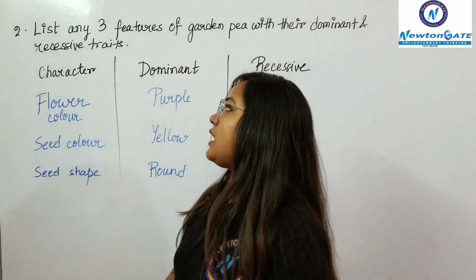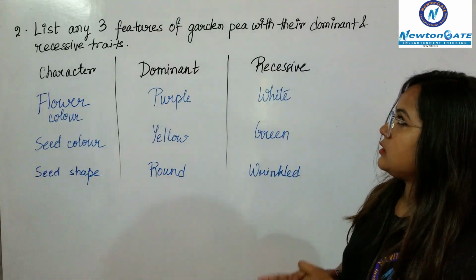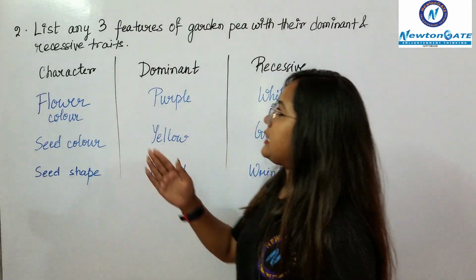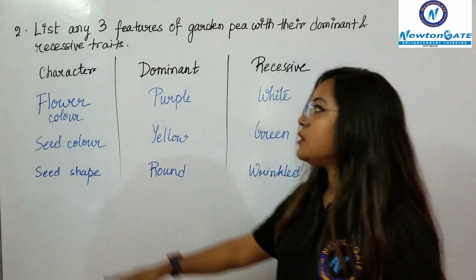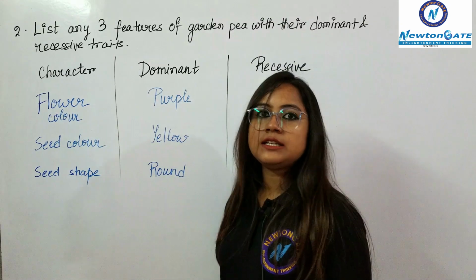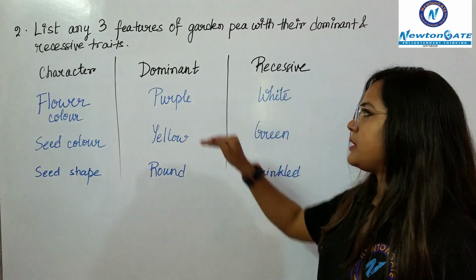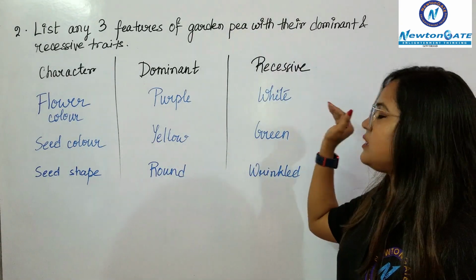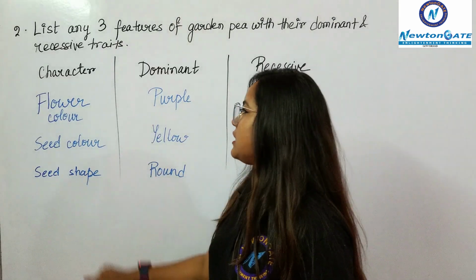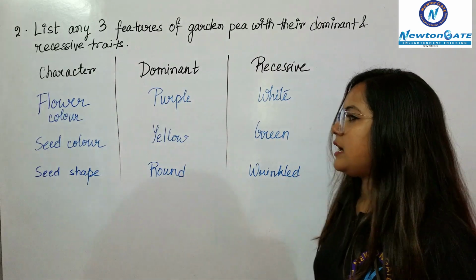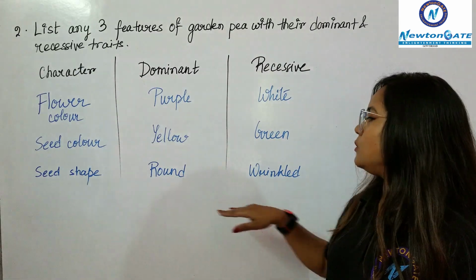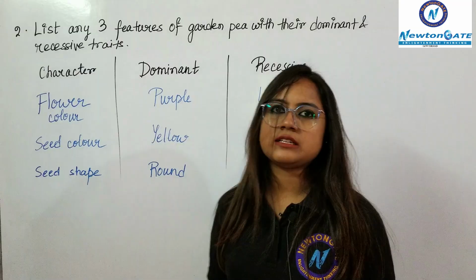Okay, so here are the three characters or traits that are contrasting to each other, dominant and recessive. First is the flower color he chose, where the dominant character is purple over white color, and the seed color, where the dominant is yellow over the green color, and seed shape, round over the wrinkled seed.